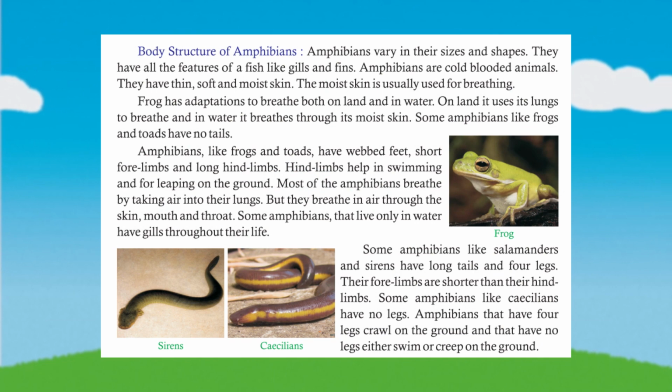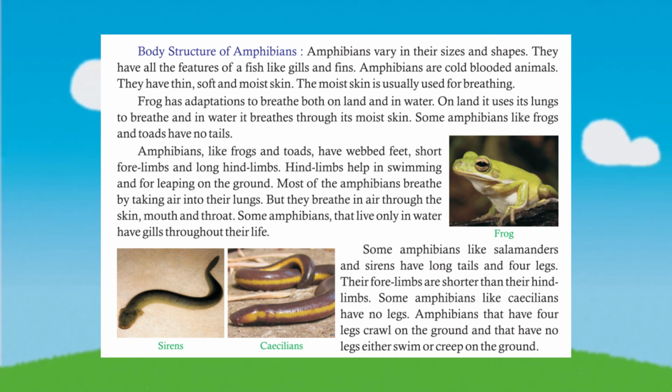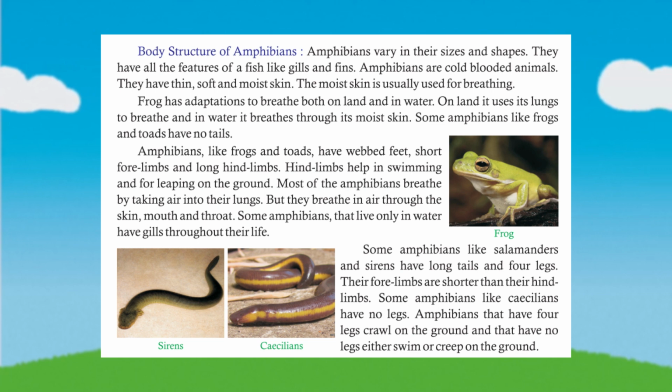Body structure of amphibians. Amphibians vary in their sizes and shapes. They have all the features of a fish like gills and fins. Amphibians are cold-blooded animals. They have thin, soft and moist skin. The moist skin is usually used for breathing. Frog has adaptations to breathe both on land and in water. On land it uses its lungs to breathe and in water it breathes through its moist skin.